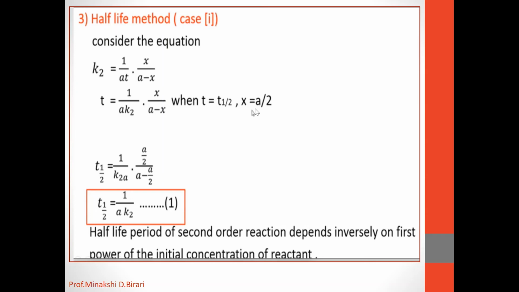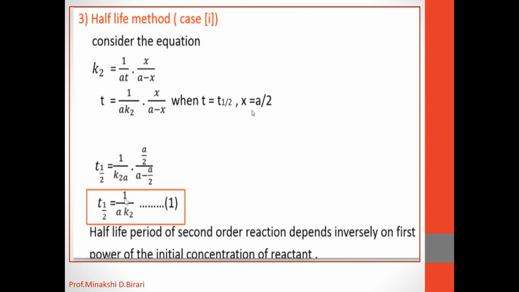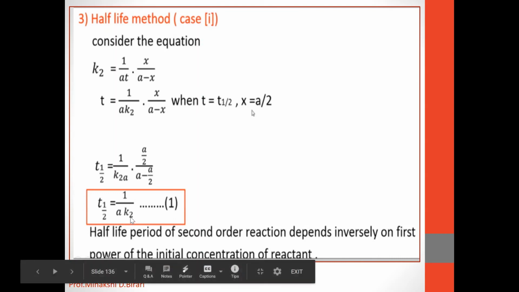Therefore, when t is equal to t 1 half, x is equal to A divided by 2. Substituting these values, we get t 1 half is equal to 1 upon K2 into A upon 2 divided by A minus A upon 2. Therefore, t 1 half is equal to 1 upon A into K2. So this will be equation number 1.